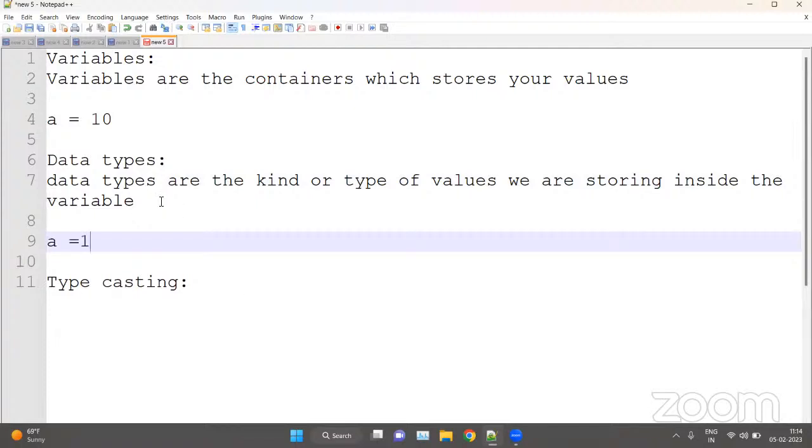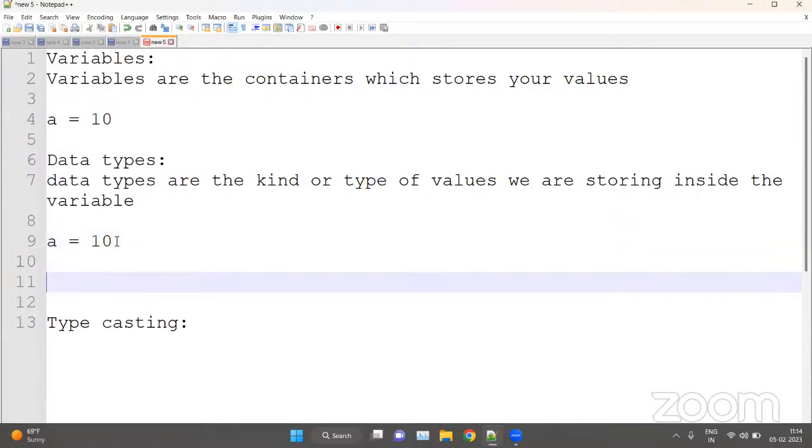For example, a equal 10. We are storing the value 10 in variable a, and which type of value is 10? That is known as the data type. Basically, 10 is an integer value.